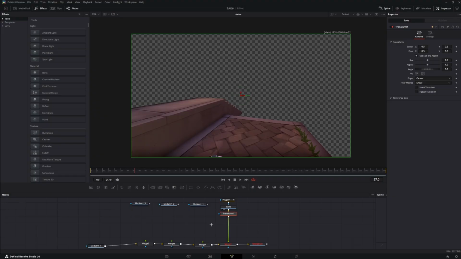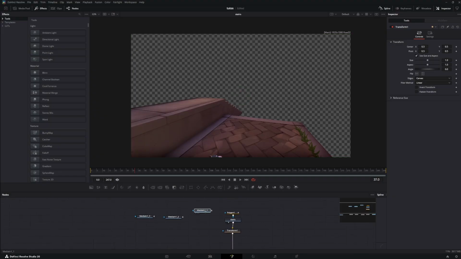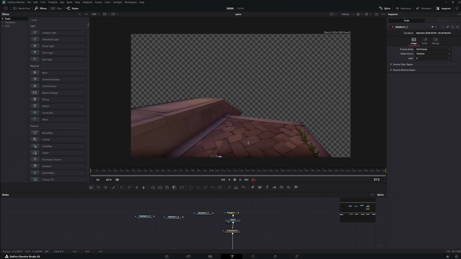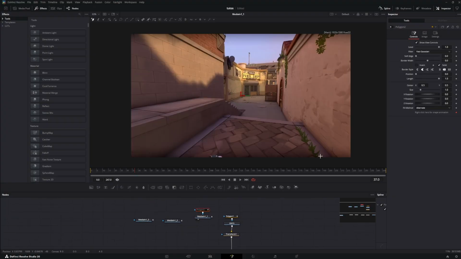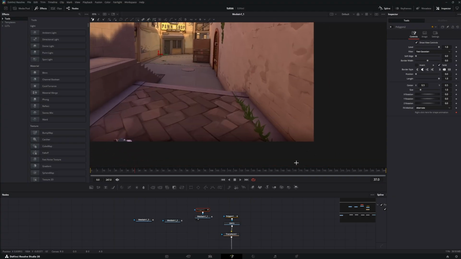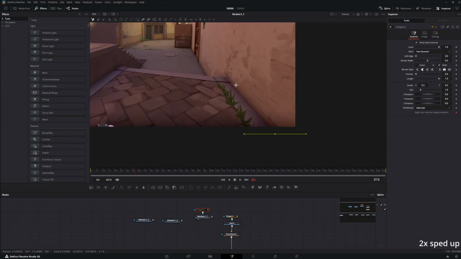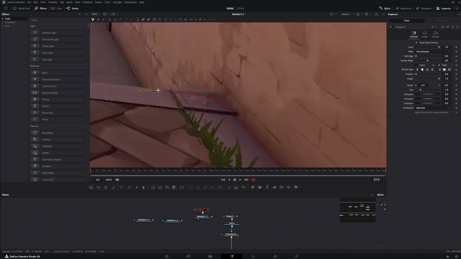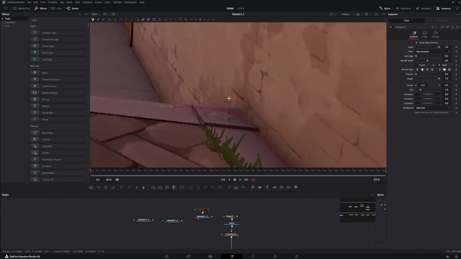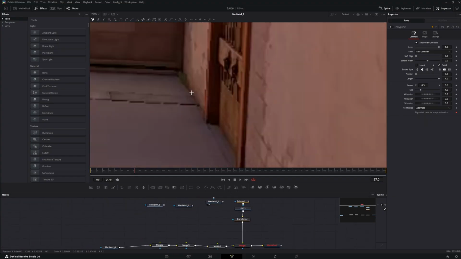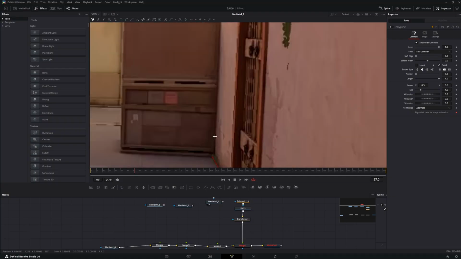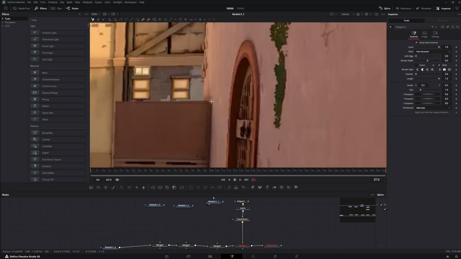Add a transform node for this one. And now repeat this for every part you want to fade in. Let's go to this one. Polygon disable. Now we go with the wall. These edges are not so important because they're in the background. So I will show you when I finish this.